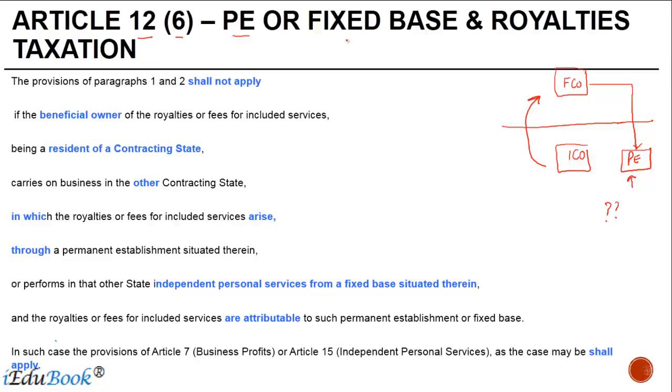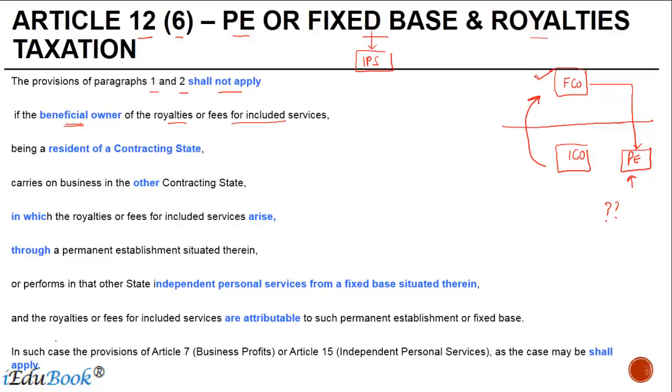We look at PE or fixed base in connection with independent personal services and royalties taxation. The provisions of paragraph 1 and 2. 1 gave right to the state of residence, 2 gave right to the state of source under certain conditions, shall not apply, which means you need not follow the taxation rules given in those 2 paragraphs if the beneficial owner of the royalty or fee for included services.